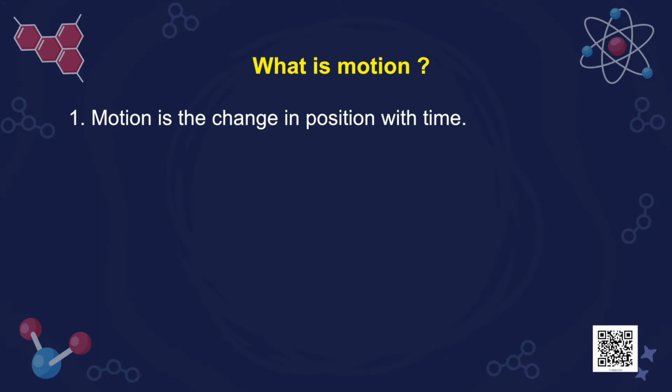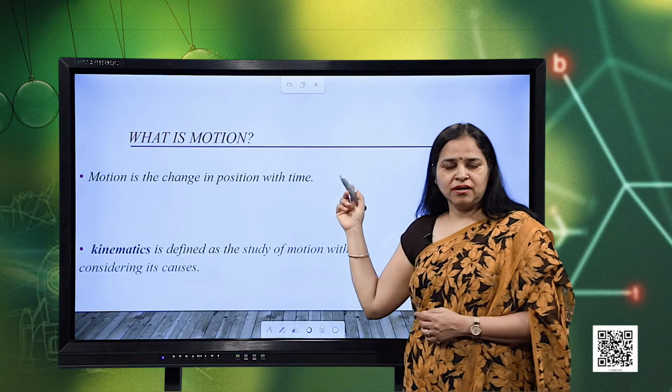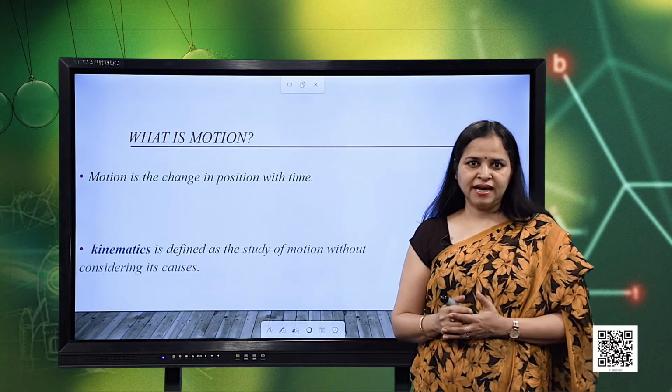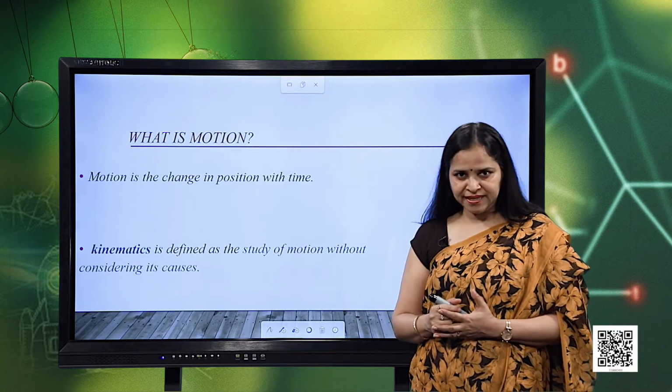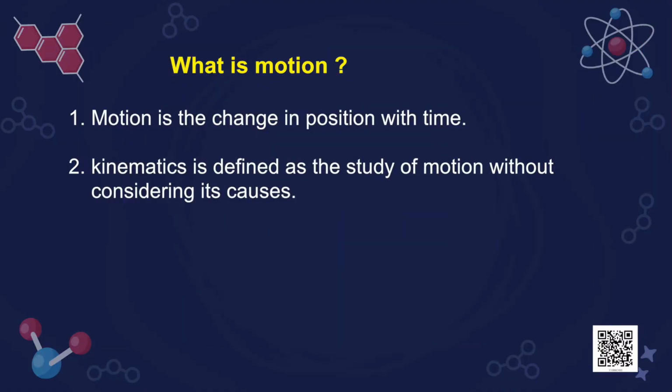How do we define motion? Motion is the change in position with time. We study motion in the branch of physics called kinematics, and kinematics is defined as the study of motion without considering its causes.